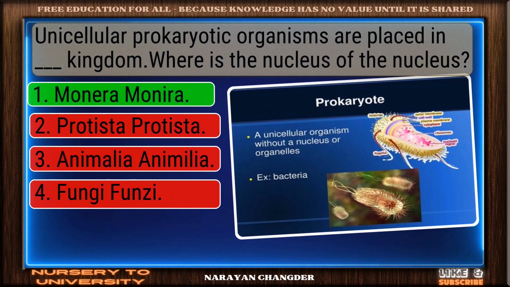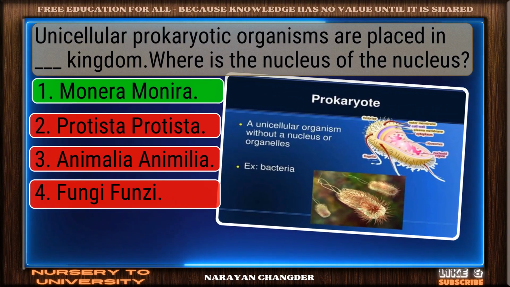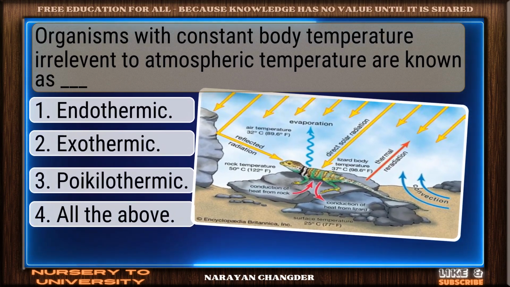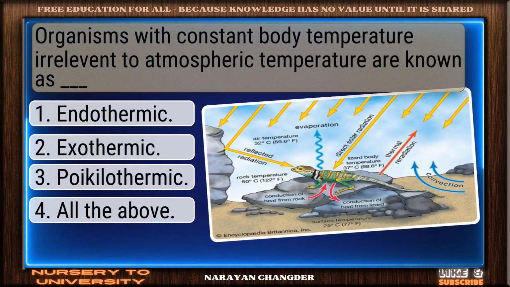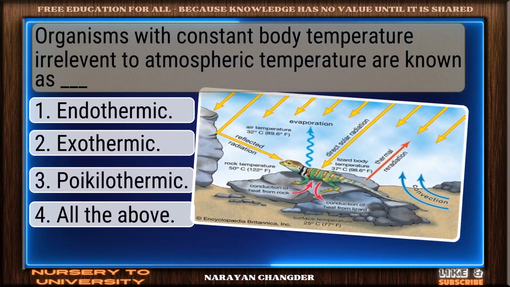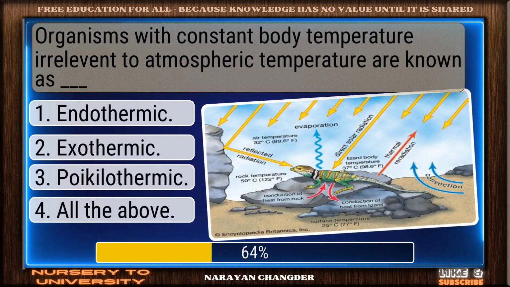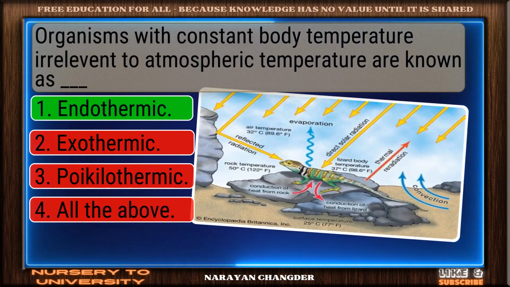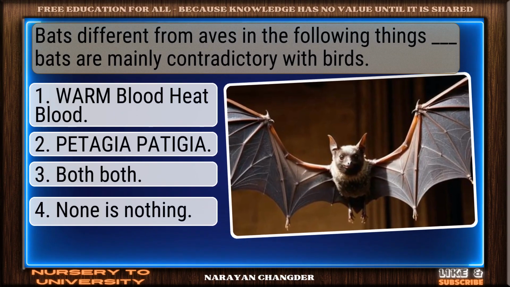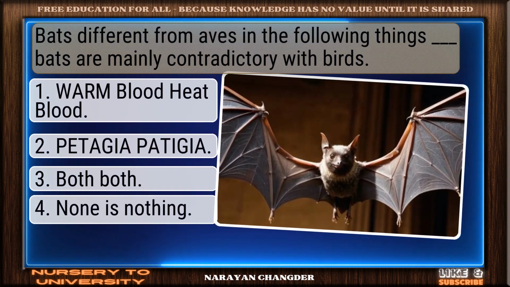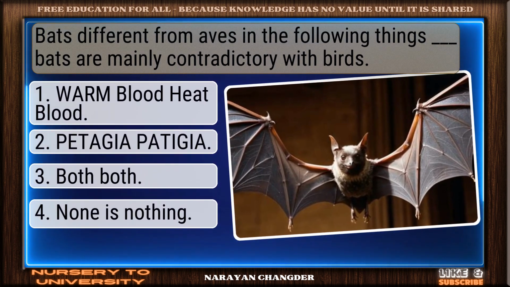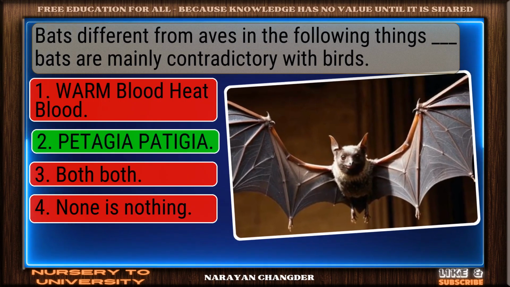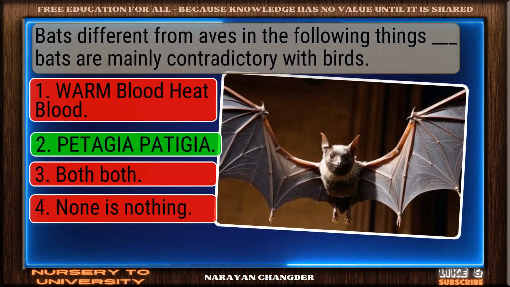Nicely done. Monera is a solid answer. Question number 63. Organisms with constant body temperature irrelevant to atmospheric temperature are known as dash. Well reasoned. Endothermic is the correct choice. Question number 64. Bats differ from aves in the following things. Bats are mainly contradictory with birds. Perfect. Patagia is the correct choice.